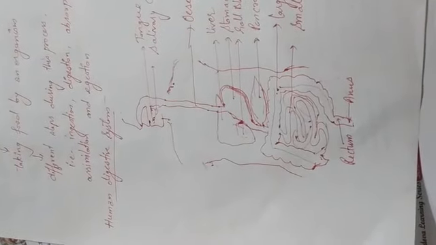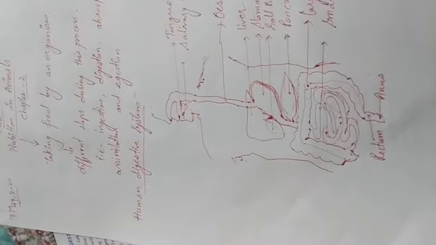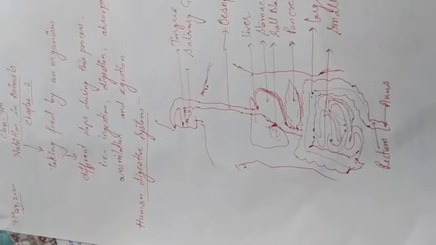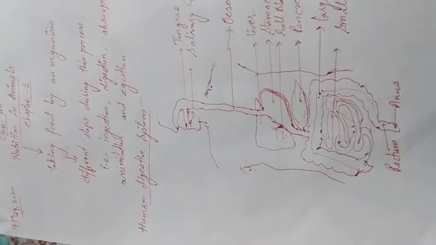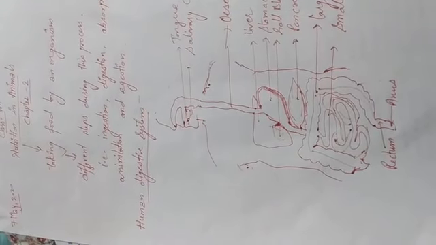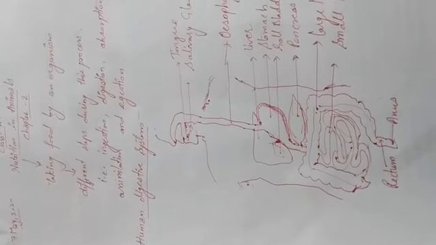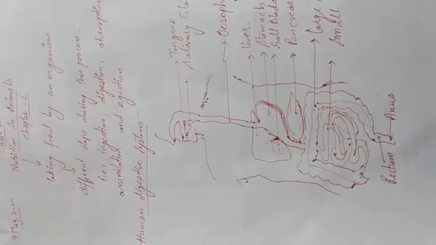Hello students, good morning. Yesterday we started the second chapter, Nutrition in Animals, and I told you the different steps of nutrition in animals. There are 5 steps of nutrition in animals: ingestion, digestion, absorption, assimilation, egestion.